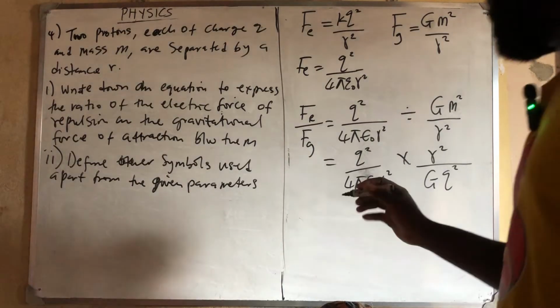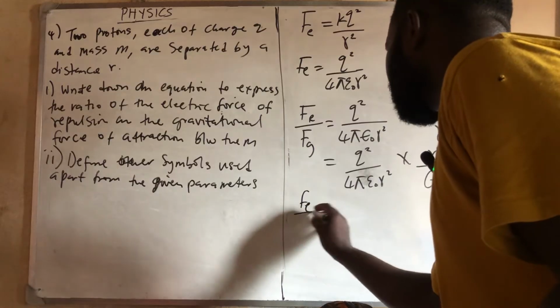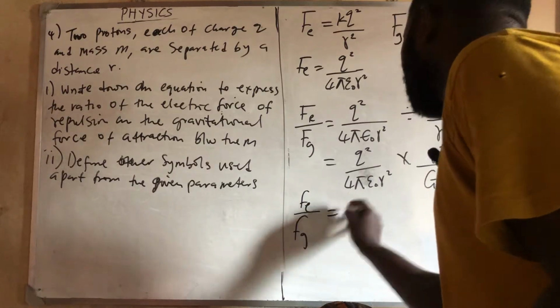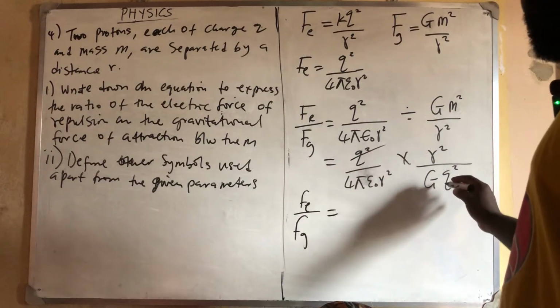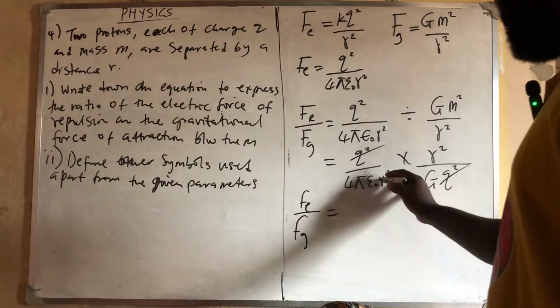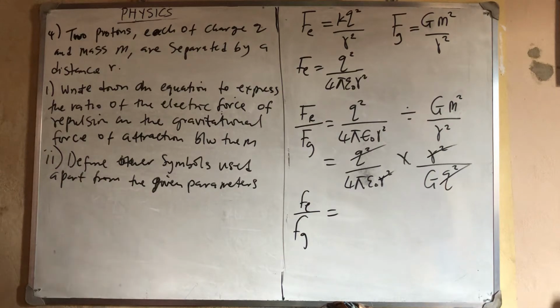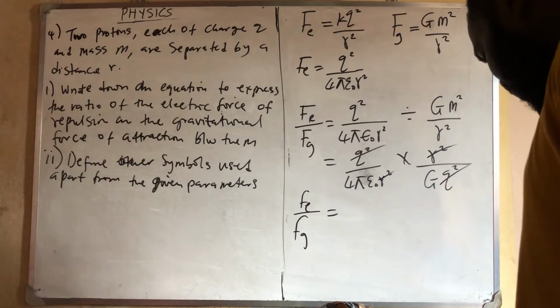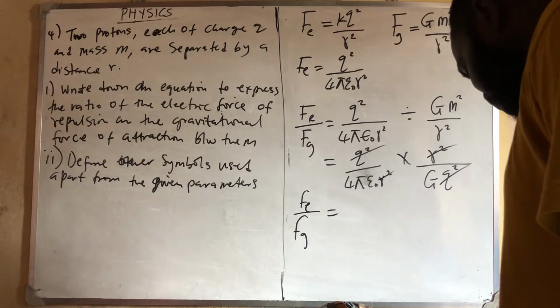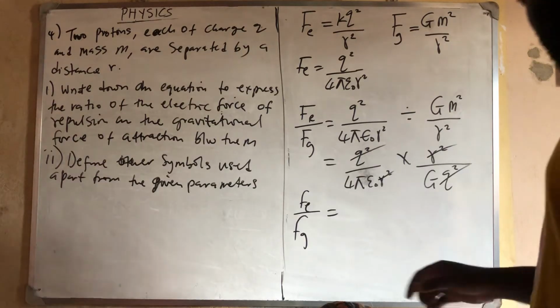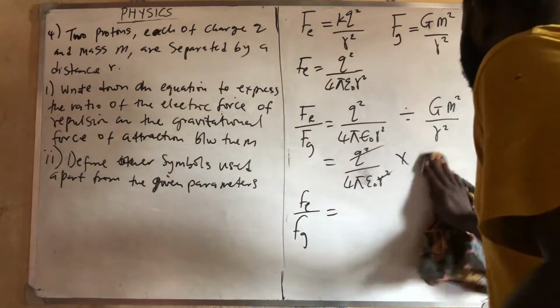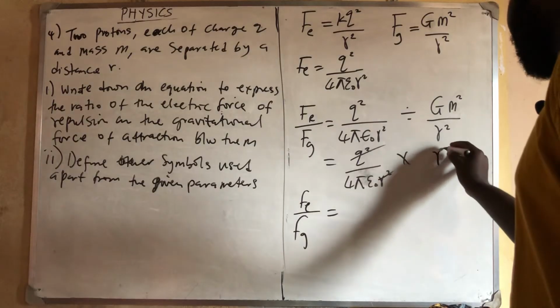So if we have this, we now have that Fe over Fg is equal to what? We cancel out R. So this is R squared.